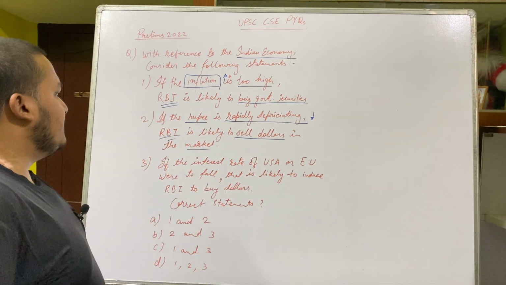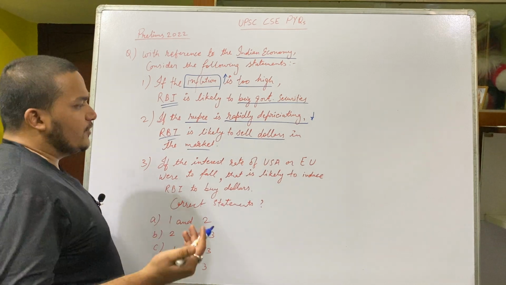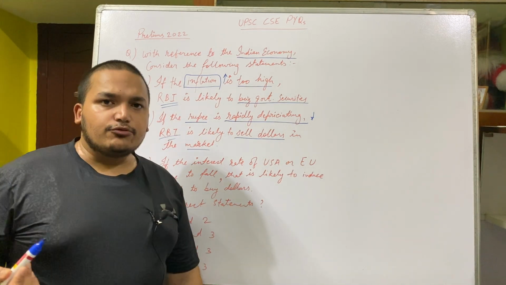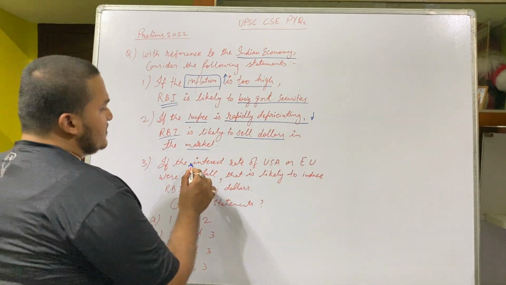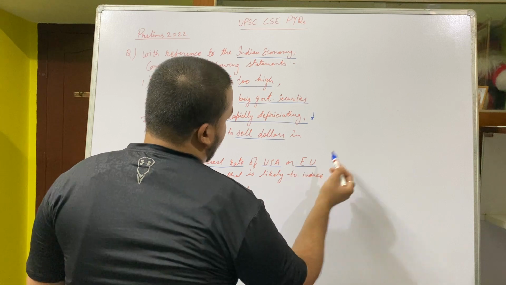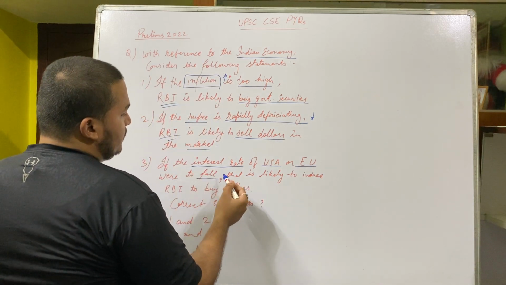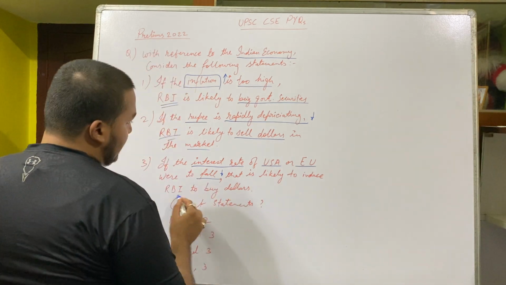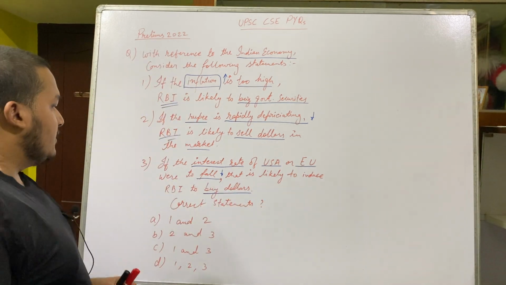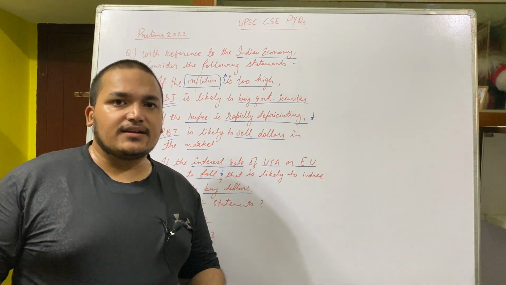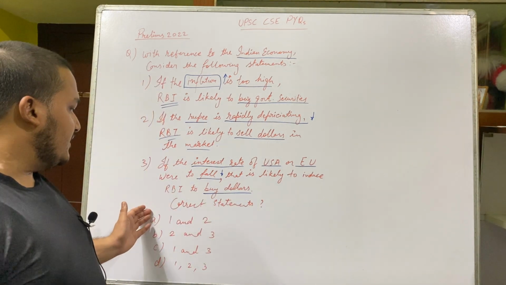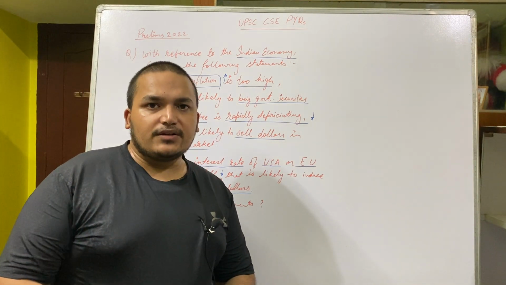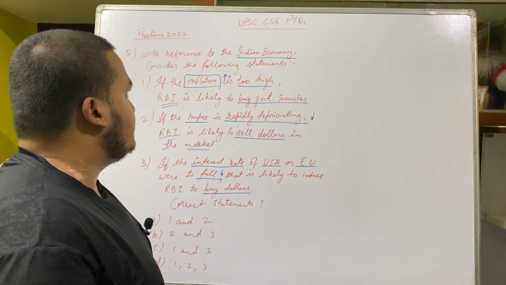The third statement says, if the interest rate of USA or European Union were to fall, that is likely to induce RBI to buy dollars. So if the interest rate of USA or European Union were to fall, go down, then that is likely to induce RBI to buy dollars. Which of the following are the correct statements? The options are 1 and 2, 2 and 3, 1 and 3, 1, 2 and 3.